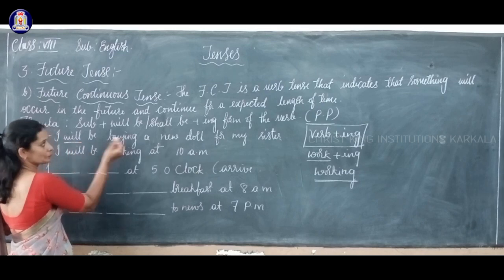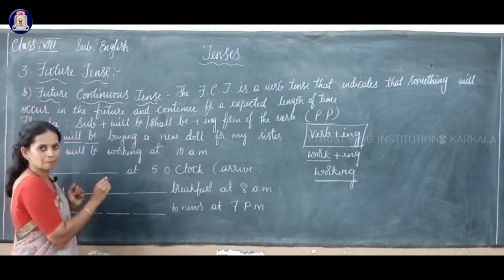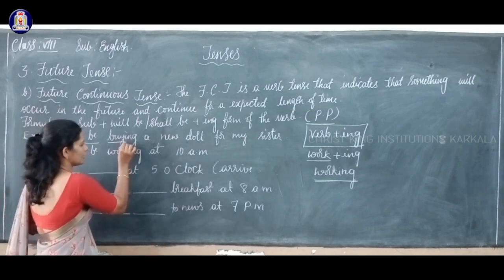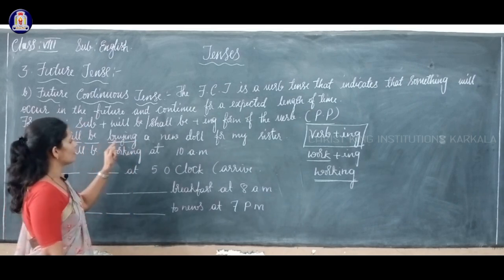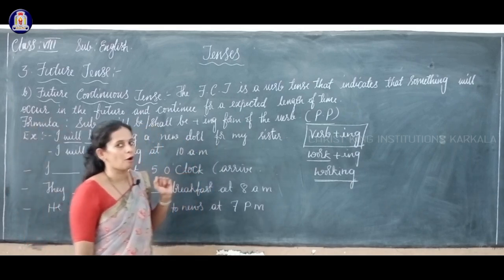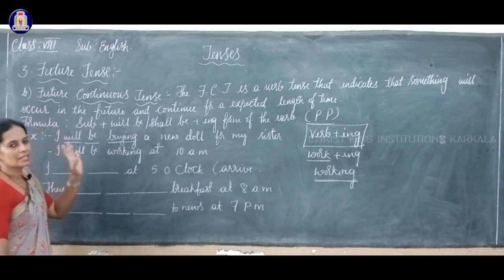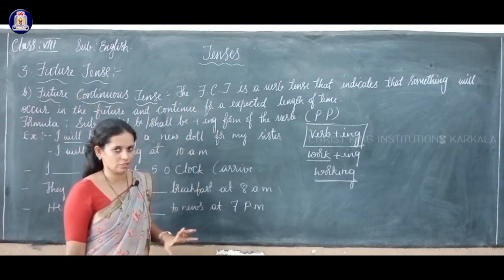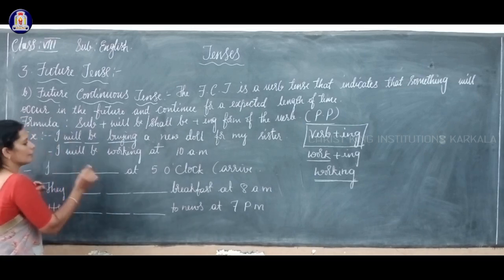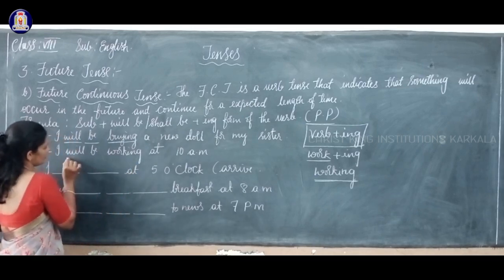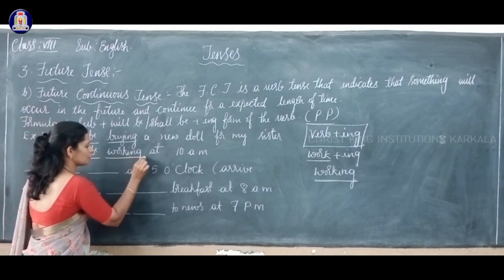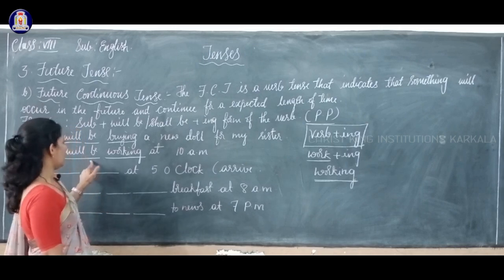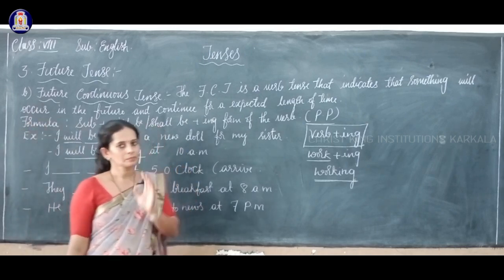See the formula here: will be, and buy, which is the base form of the verb, and you have added ing to it. So, I will be buying a new doll for my sister. The only thing is you have to follow the formula given here for each division. Here, I will be working at 10 a.m. Will be plus the base form of the verb with ing, the present participle form of the verb. I will be working at 10 a.m.